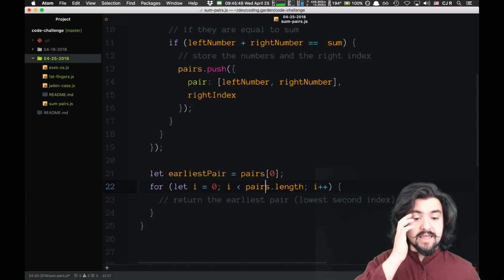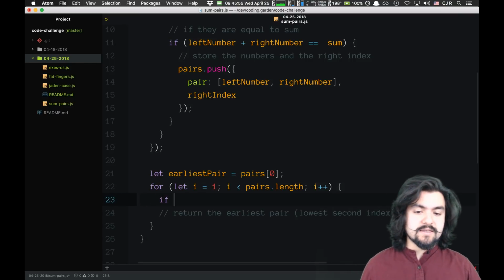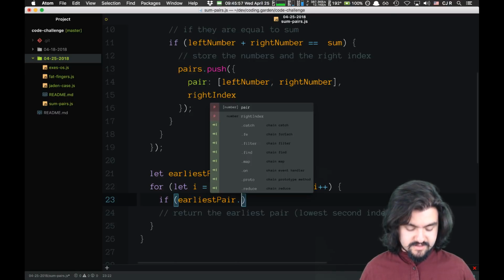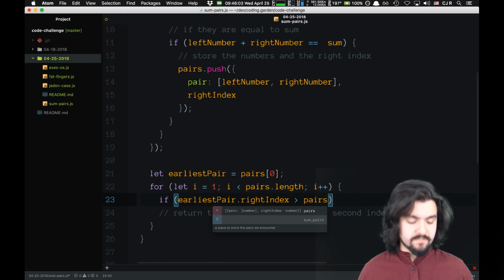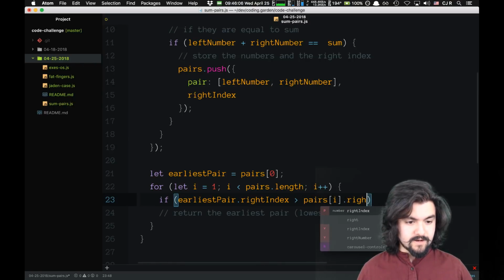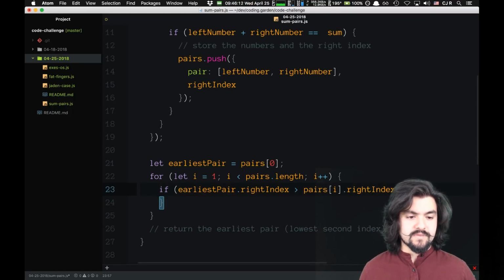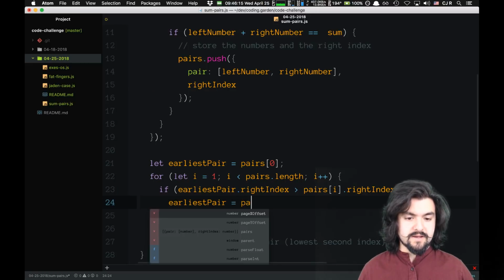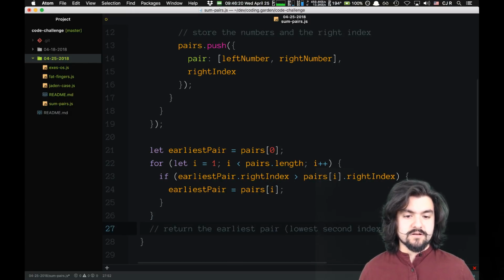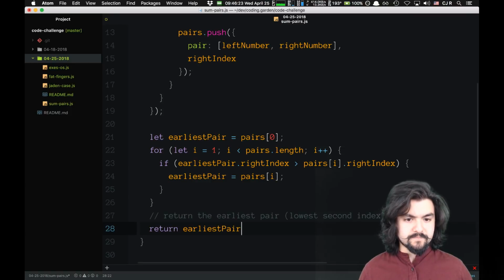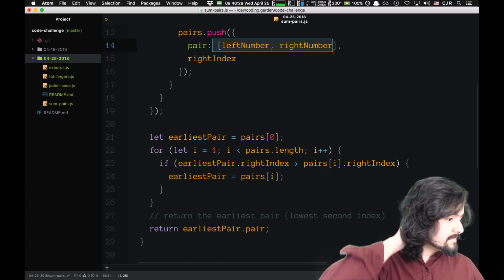And then look at every other one in the array, so starting at 1. And we'll say if the earliest pair dot right index is greater than the current pair's right index, then we want the earliest pair to be pairs at I. And then lastly, we're just going to return earliest pair dot pair, because this should give us just the array of the things in it.